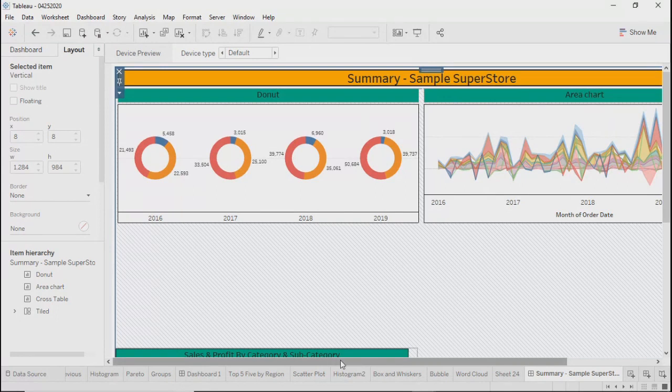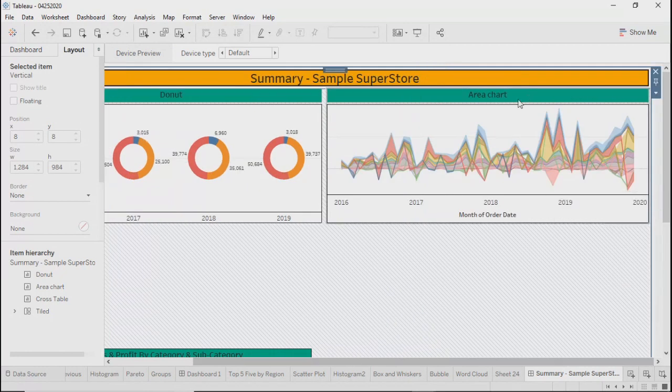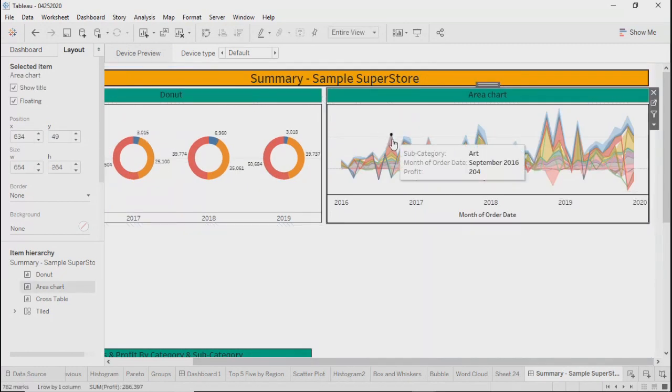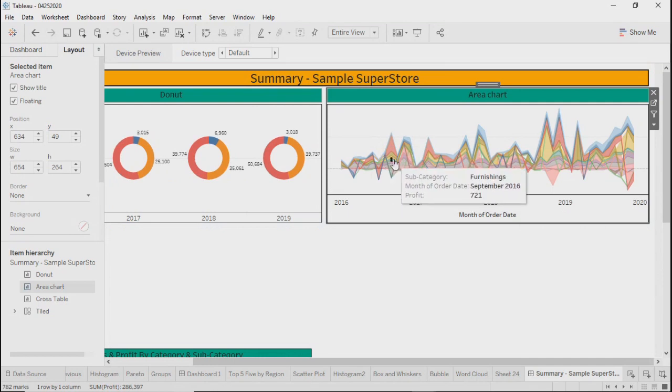Another thing, for example, for the area chart over here, what was the important thing? Your years. And then what you are showing is different subcategories. For that purpose only, we dragged the subcategory into the tooltip so that end users can see the trend of different categories, right?